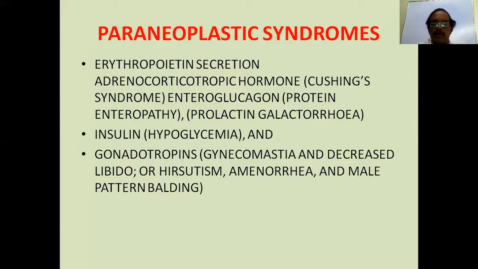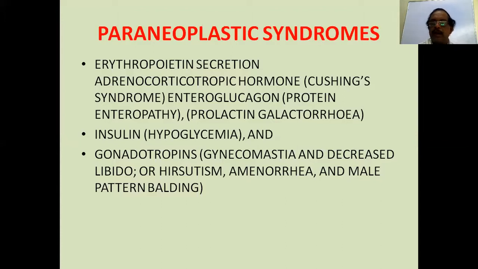Then adrenocorticotropic hormones are also secreted in the malignancy, producing a Cushing's syndrome like status. Enteroglucagon produces protein-losing enteropathy and prolactin, galactorrhea. Insulin produces hypoglycemia, and gonadotropins may produce gynecomastia, hirsutism, amenorrhea, and male pattern balding in a female.